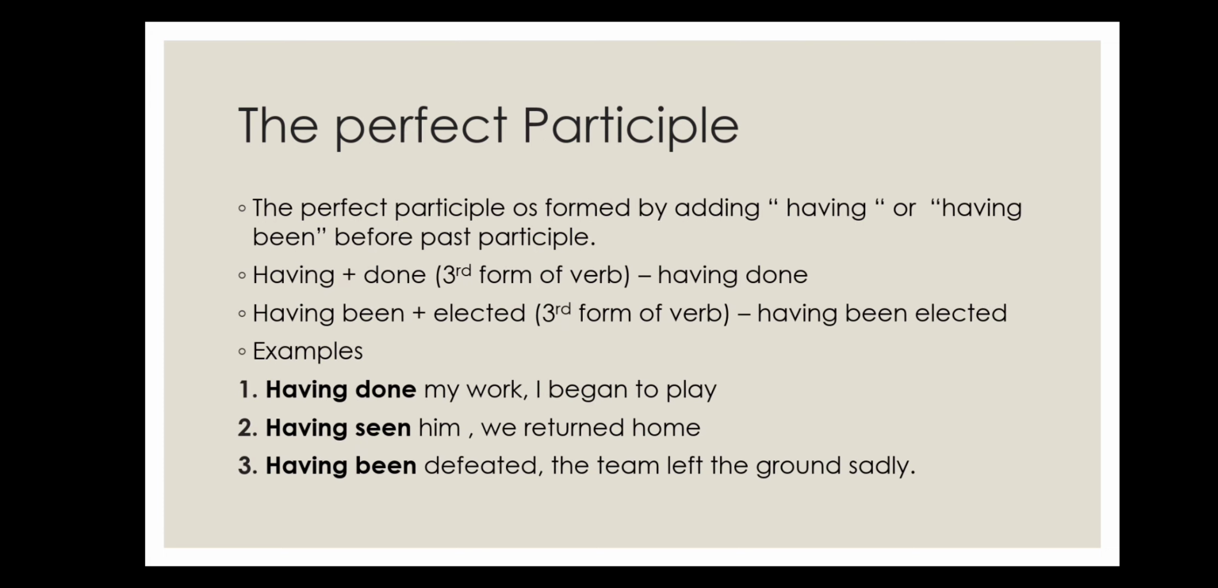Now the last one is the perfect participle. The perfect participle is formed by adding having or having been before the past participle. Having plus done, done is the third form of do. It will become having done. Having been plus elected, elected is the third form of the verb elect. It will become having been elected.